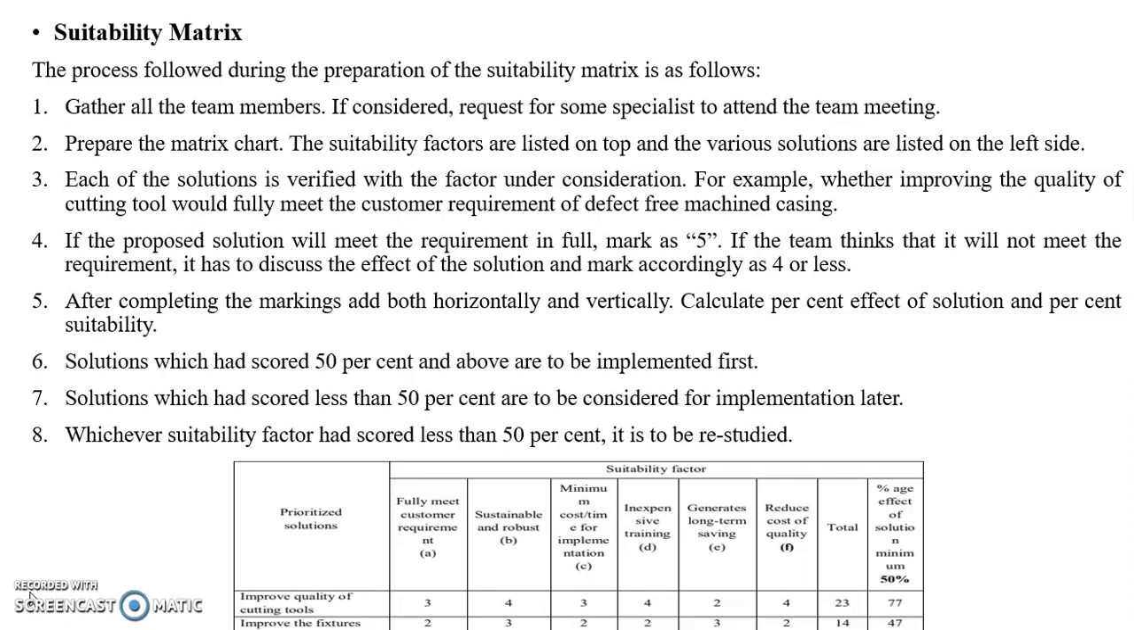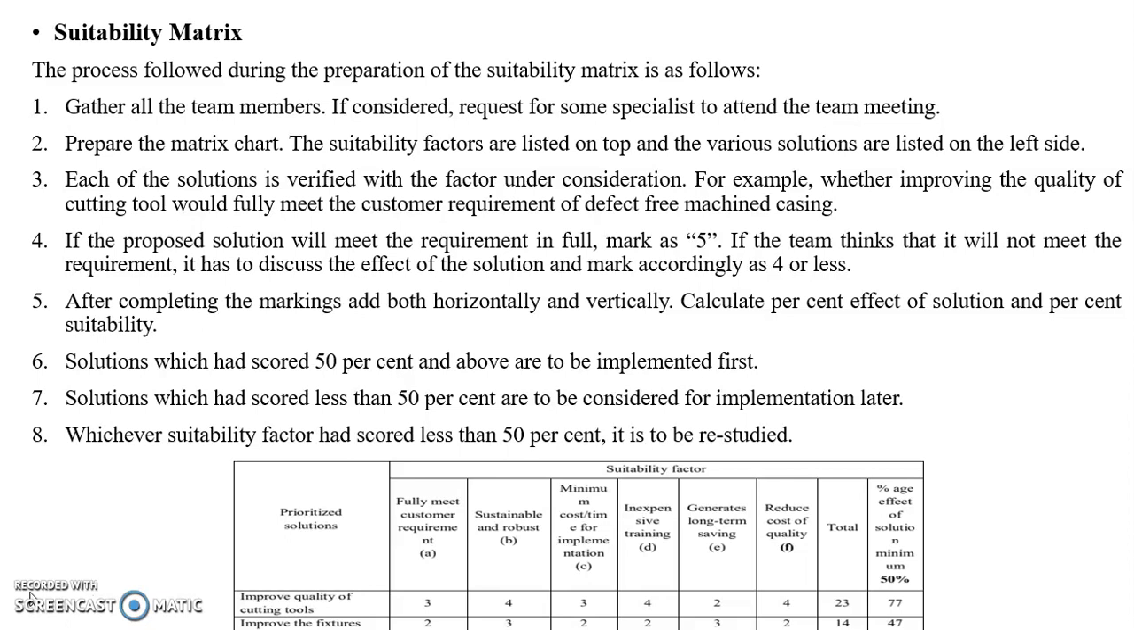Then, inexpensive training. Assuming the new process requires retraining of all the employees and the training is very complicated, it will create dissatisfaction among the workers and the cost of training will be very high. One of the important features of a Six Sigma project is to improve the profitability of the organization, and if this is not achieved, then the solution is not good.